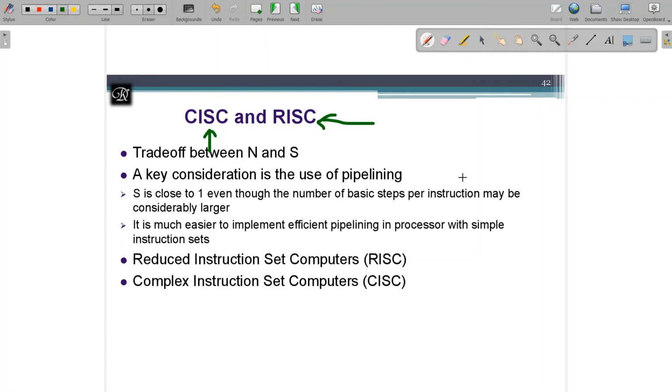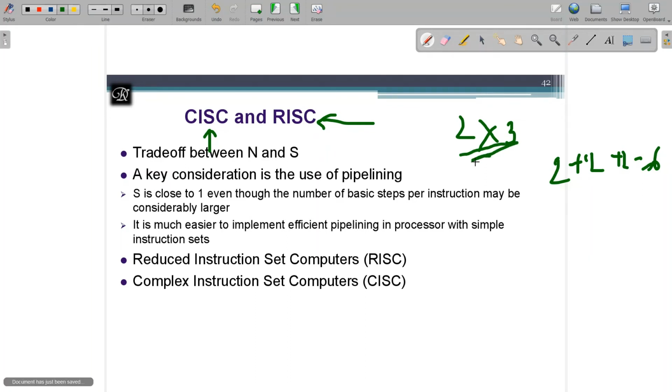For example, I don't know how to perform multiplication, I don't know how to find the product, but you may suggest I can do it by adding the numbers so many times. For example, I want to perform 2 cross 3 and I don't know how to do this right now. You may tell me to add 2 three times. I know how to add: 2 plus 2 plus 2, I got the answer 6. This is what RISC is going to do, but CISC is going to perform this operation directly. It supports multiplication directly, whereas RISC does not, where I performed two additions. Here I can do multiplication directly.